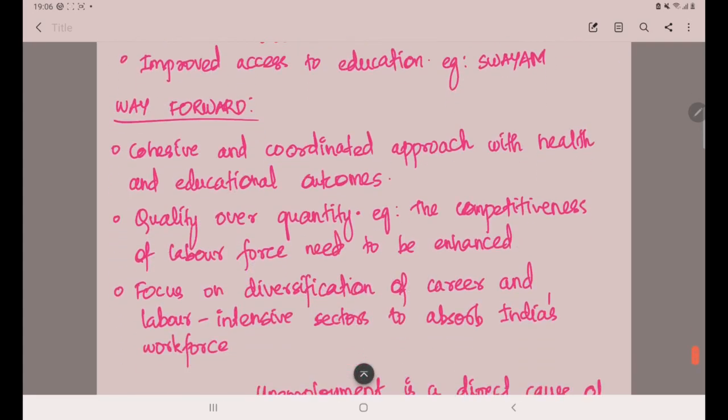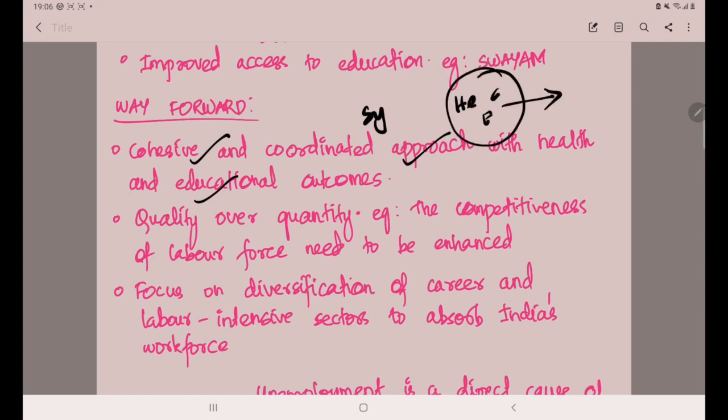Then what is the way forward or suggestion? So a cohesive and coordinated approach, that is, a systems approach with health and educational outcomes. So health, education and the employment sector should be treated as one, and a coordinated approach must be there. Then quality over quantity. More than focusing upon the number of educational institutions, the focus should be on increasing quality and competitiveness. If we increase the quality, the competitiveness and productivity of our available labor force will increase. So we can convert that labor force into our workforce.